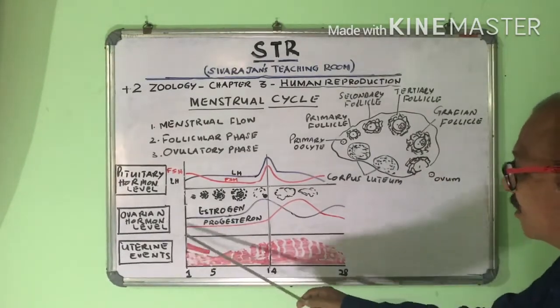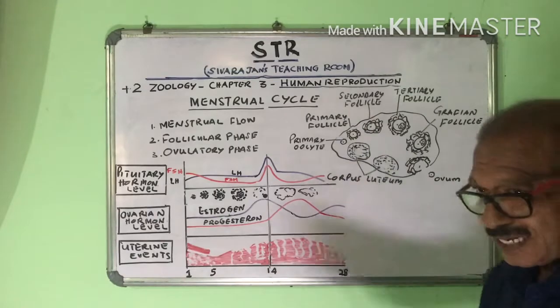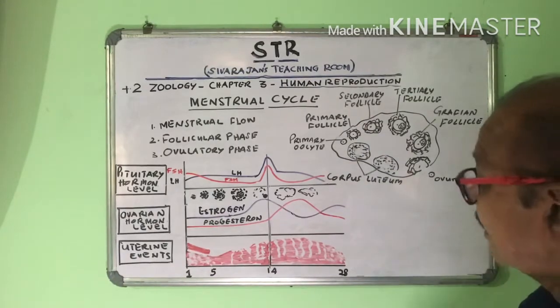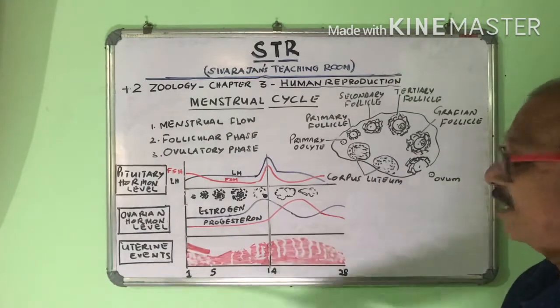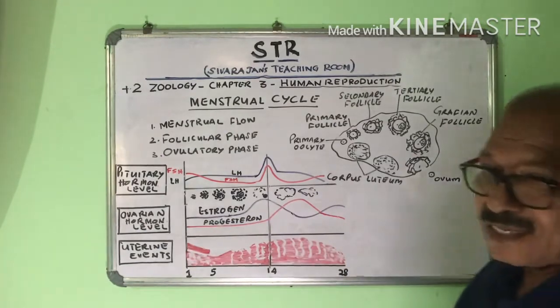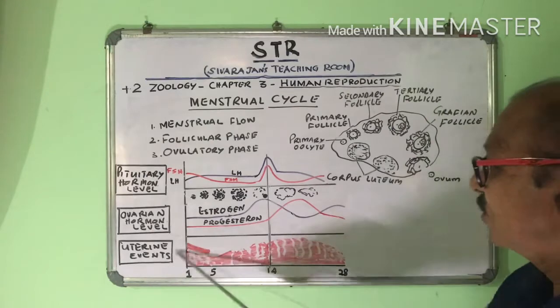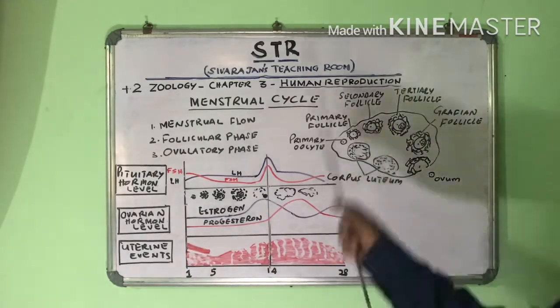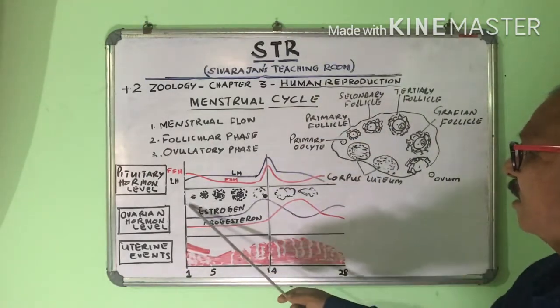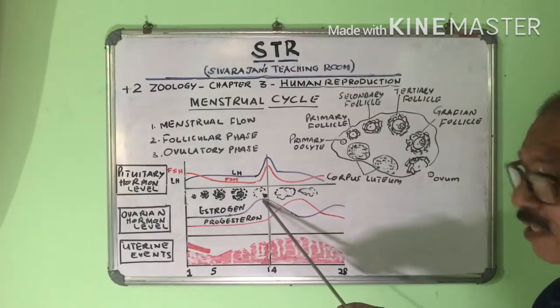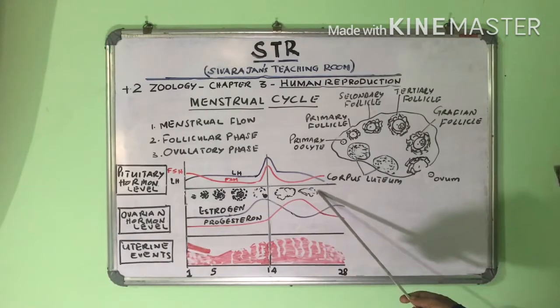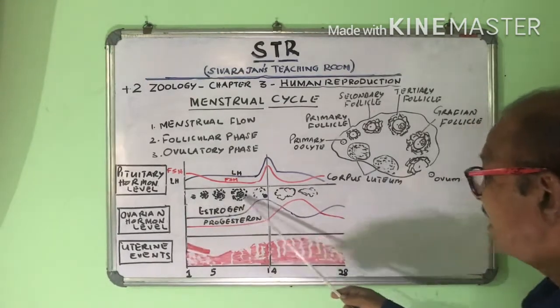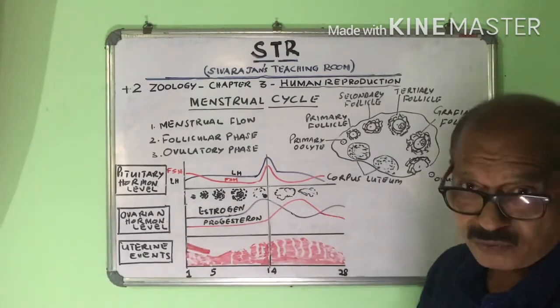So the total changes that take place in the uterus are called uterine events. There are so many changes that take place in the uterus. This is called uterine events. And in the ovary, what happens? The development of follicles takes place, bursting of the Graafian follicle takes place, then the development of the corpus luteum takes place. These are the changes that take place in the ovary.